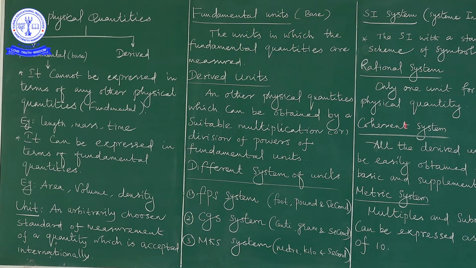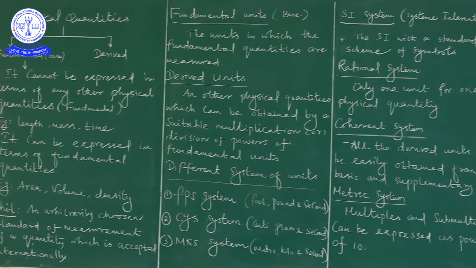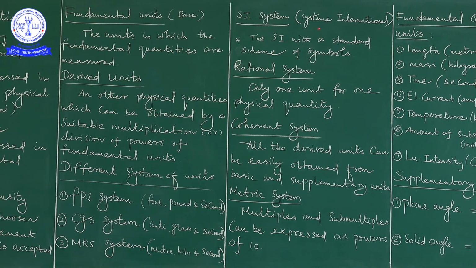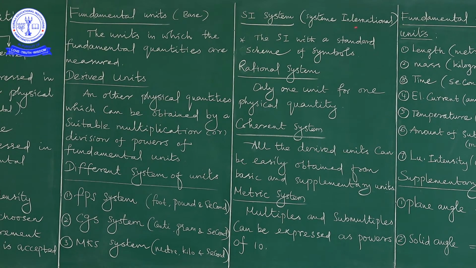So we call it the international system of units, that is why we call it the SI system.